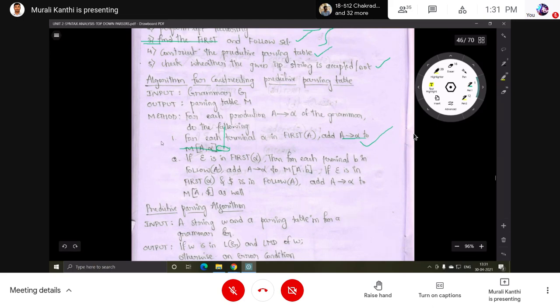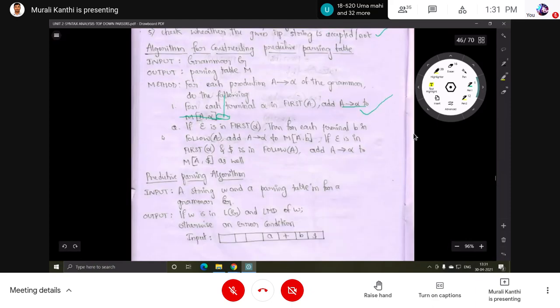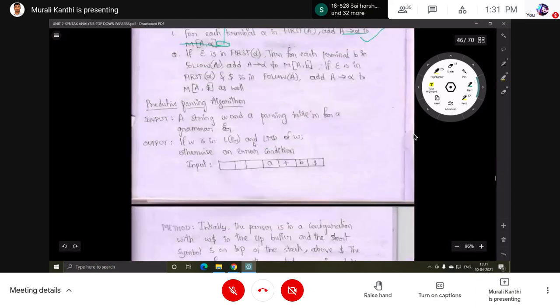So that is the construction of the predictive parsing table. The next one is, whether the input string given for the grammar is accepted or rejected. For that, this is the algorithm. The inputs are a string W, whatever it is, and a parsing table. Here an input string is given and the parsing table is given for a grammar.